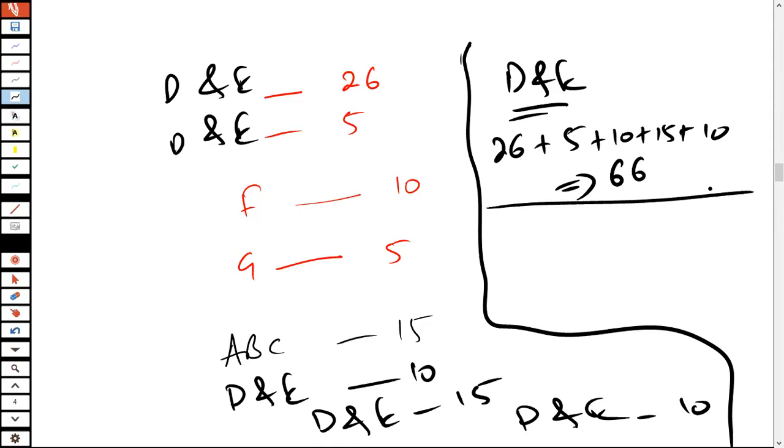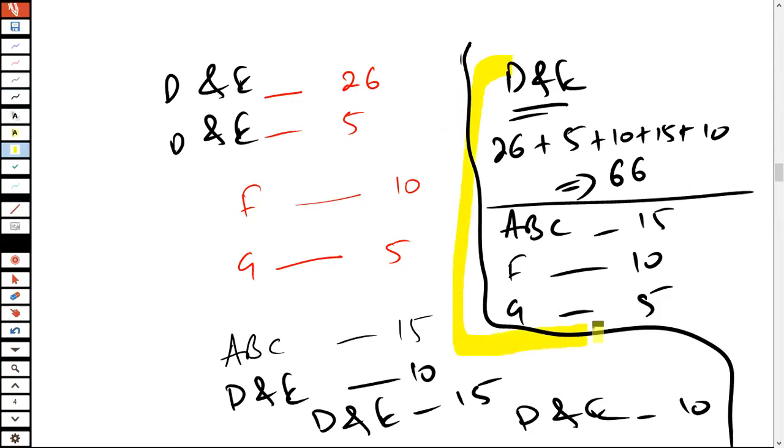Approximately 66 marks. You've got section A, B, C, approximately 15 marks. You've got section F, 10 marks, section G, 5 marks. This is what the constitution of this paper is in this specific exam attempt. You've got section D and E, 66 marks, the core areas of the syllabus.